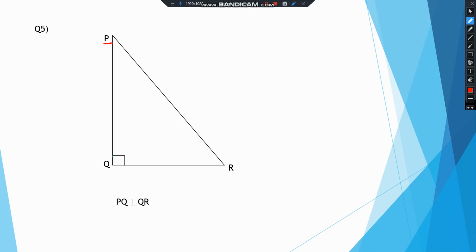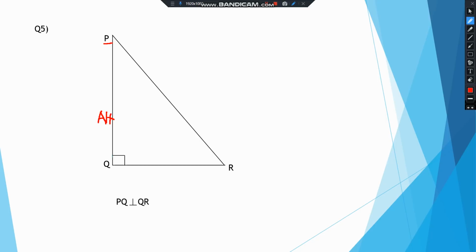So from P, how will we draw a perpendicular? Since this side is only perpendicular, this we can call an altitude also, right? So this is the altitude in this case, right? So PQ is an altitude, right?